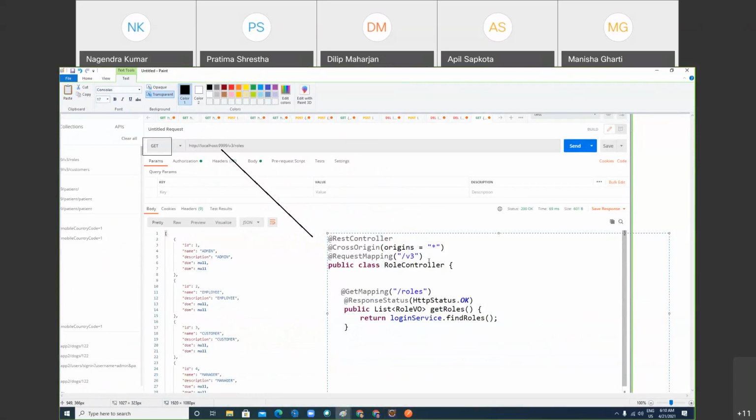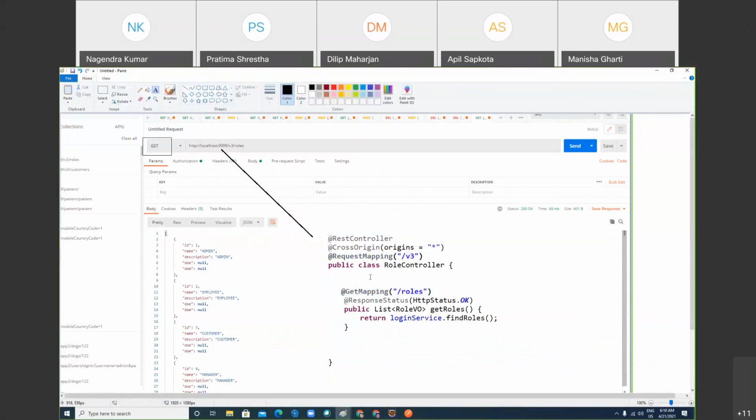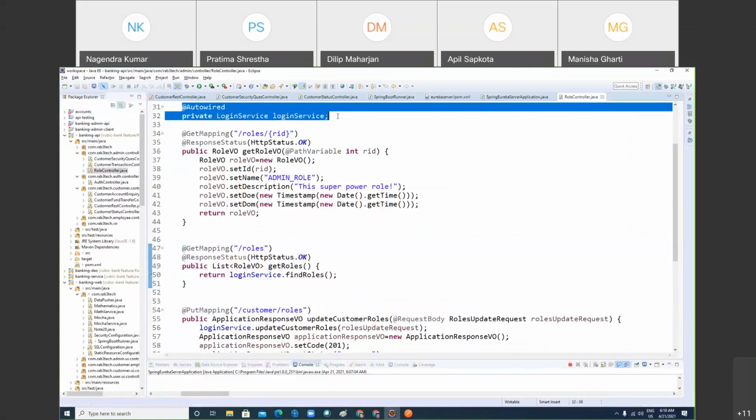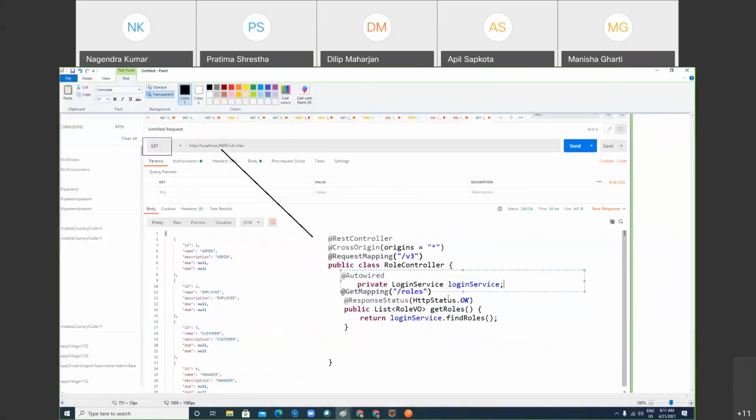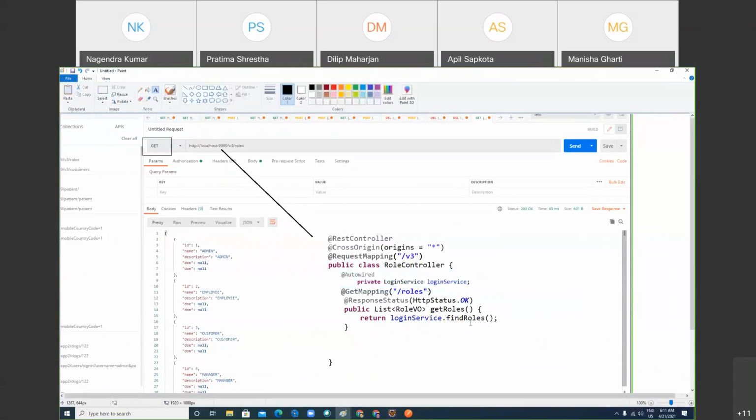V3 is mapped here and role is mapped here. Anybody have any confusion? After that, I'm calling my service layer. The service layer is the layer between the DAO and the controller.